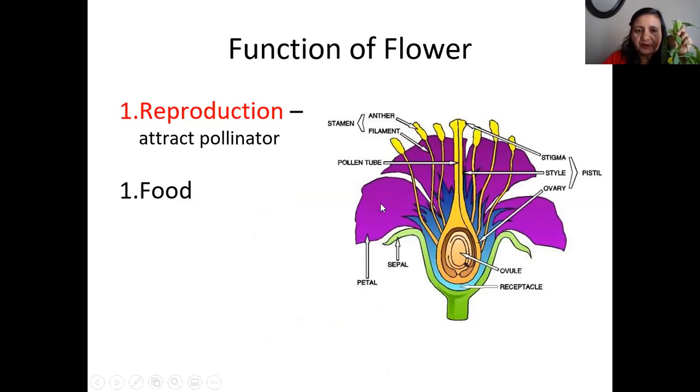And why are they so attractive? All the flowers are very attractive. Why? Because they have to attract the pollinators, right? To see the parts like this, you have to get a flower like a tulip or another kind of flower. You can still see the different parts of the flower.